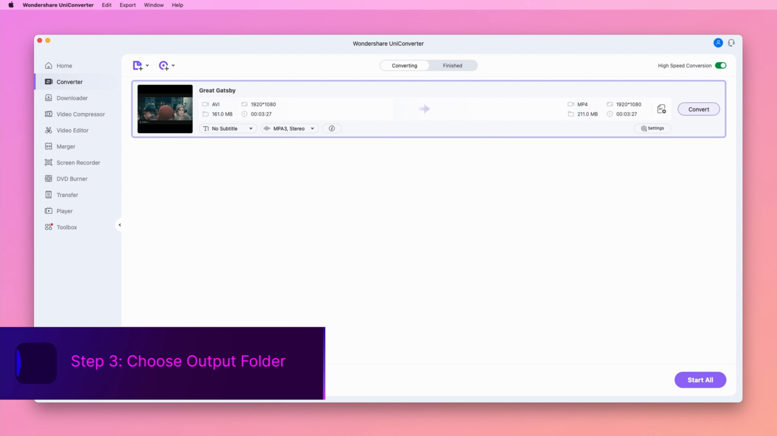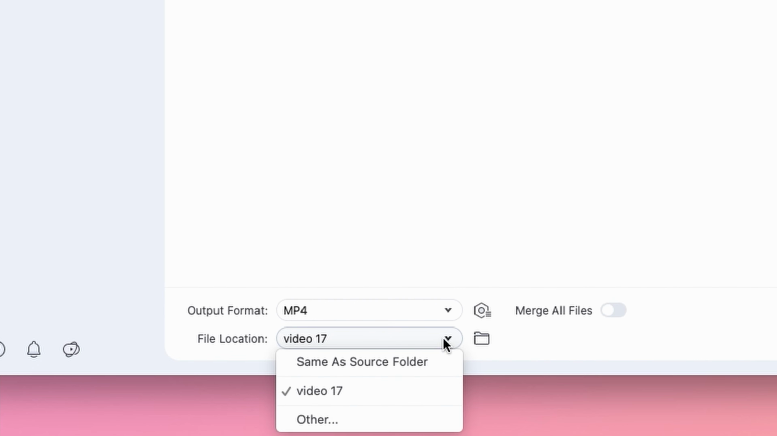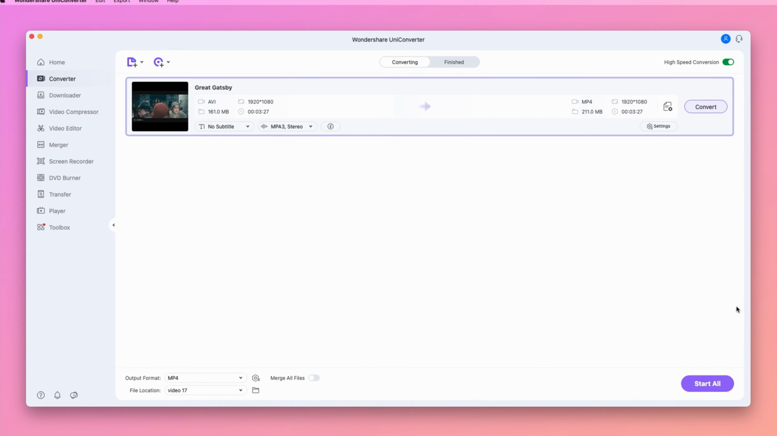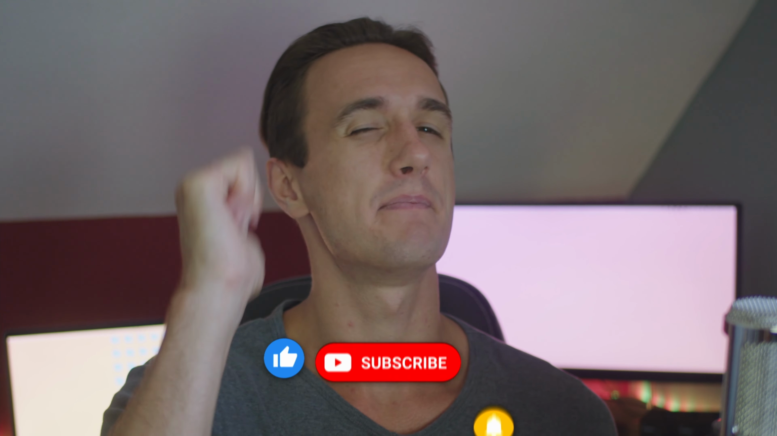Step 3. At the bottom of File Location, select the location you want to save the converted files to. And then when you're done with everything, click Convert or Start All to begin the process. Very simple, right?